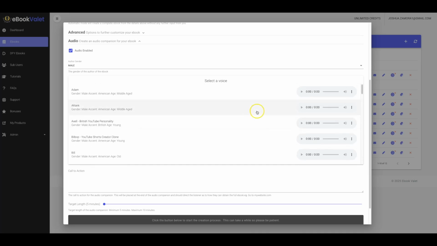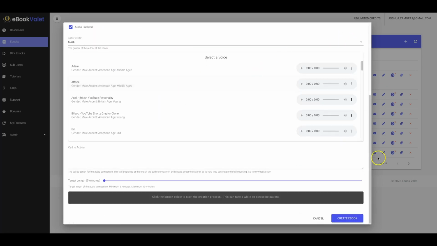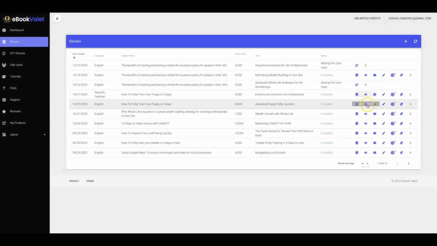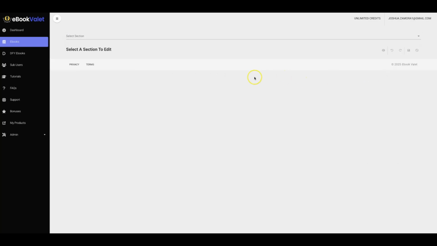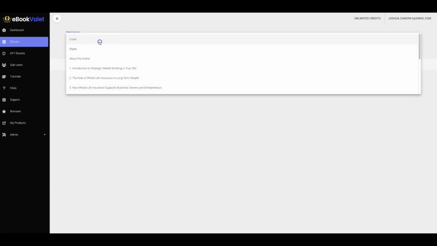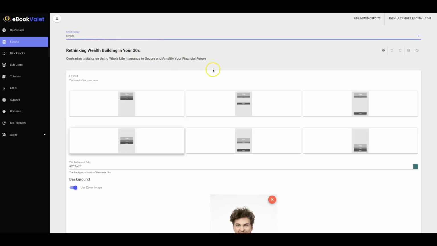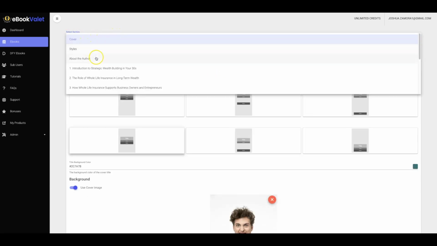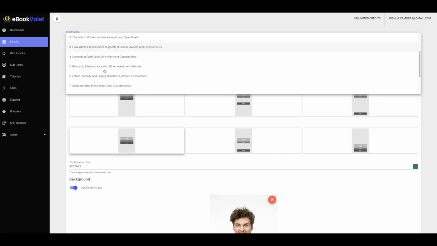Okay, so there's two options. You can do it all at once while you're creating the ebook, or you can always come back and do it again as I just showed you. All right, and then here you can also edit your ebook as much or as little as you like. You just select the option that you want to edit. So you can edit the cover, the styles, the author, and edit all the chapters as well.